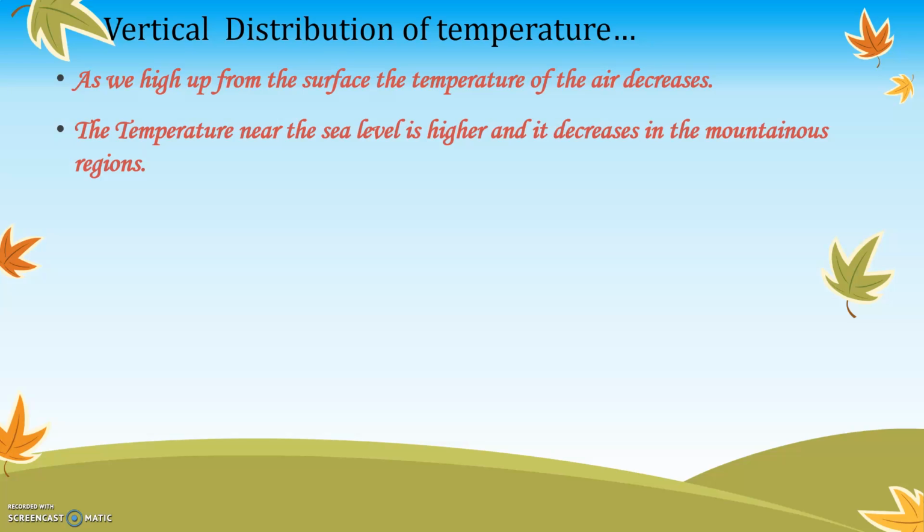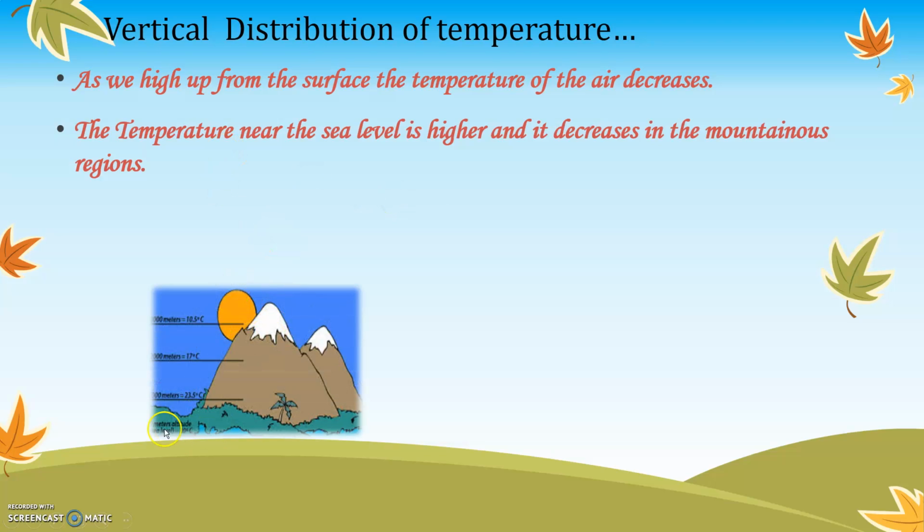For example, hill stations like Mahabaleshwar or Jammu Kashmir are in the mountainous regions. Over there, it is extremely cold. Why? Because as we go up above the sea level, towards the mountainous areas, it is extremely cold. So the temperature on the sea level or on the surface of the earth is sometimes very hot, and when we go upwards, it becomes low. Even in the summer season, on the surface of the earth, it is extremely hot. But if you go to Mahabaleshwar or Jammu Kashmir, it is still cold there. Why? Because as we move towards the mountainous region, it becomes cold.